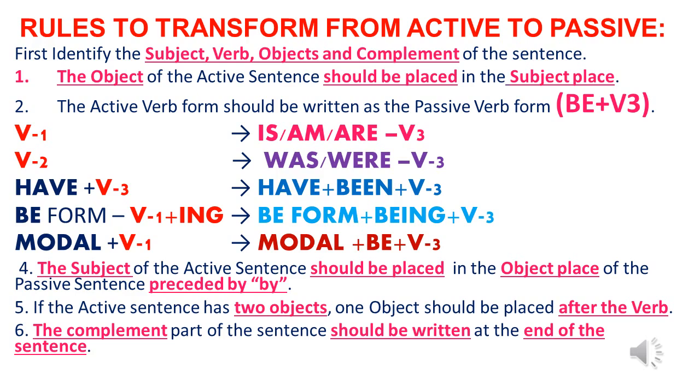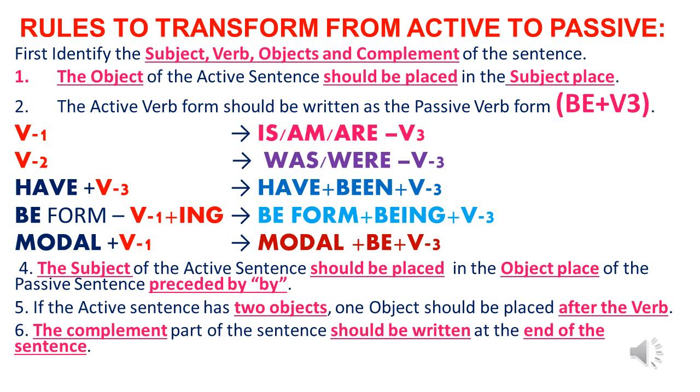If we have V2 in the active sentence, we use was, were as be forms in the passive sentence. If we have ing form of verb in the active sentence, we use being in the passive sentence. If we have V3 verb in the active sentence, we use been as the be form in the passive sentence. In the passive voice, all the main verbs should be in the third form.